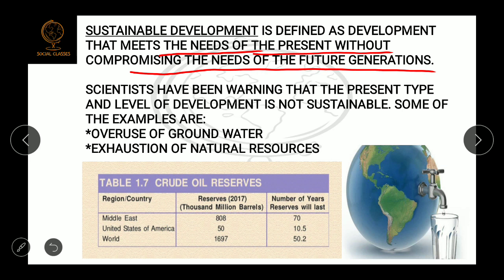Okay, so first thing is that we should not use the resources in such a way that our future generation doesn't get anything. If we do such a development that we do not care about the need of the future generation, that development cannot be called a sustainable development. Second criteria is that when we are doing the development, we should not destroy our environment.